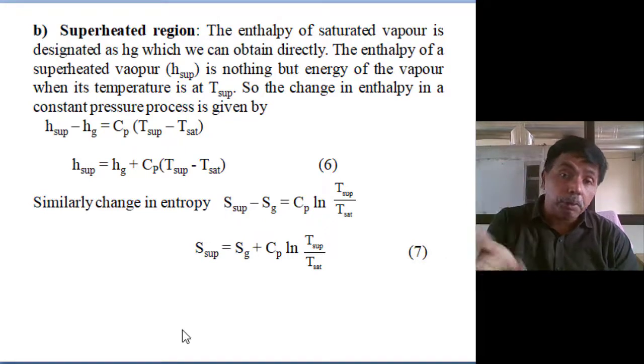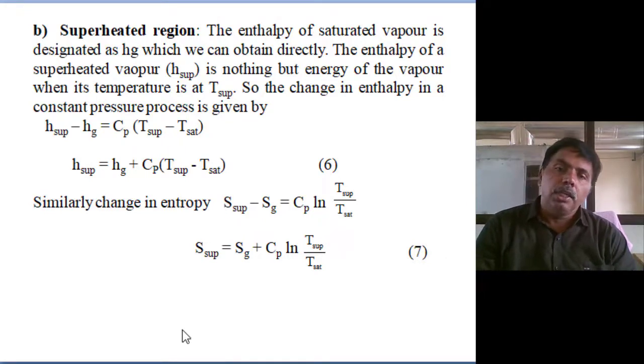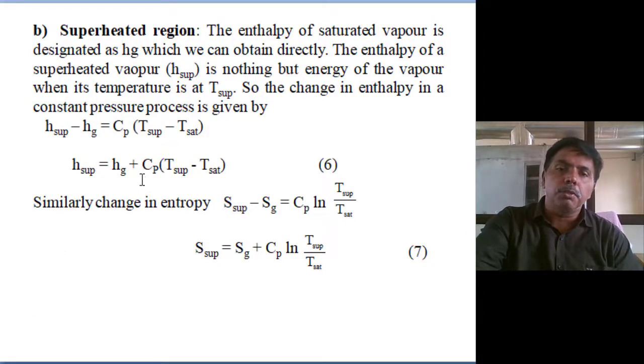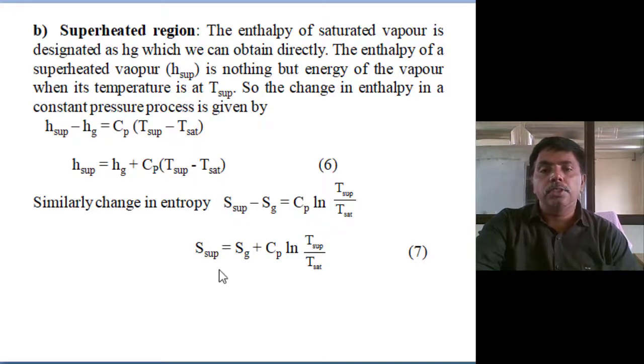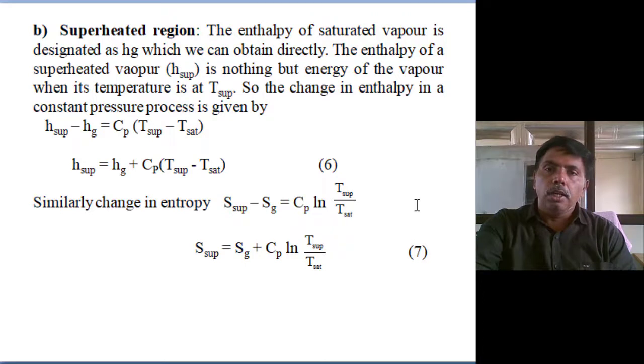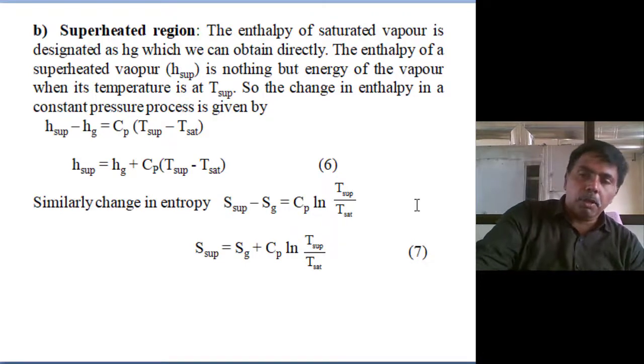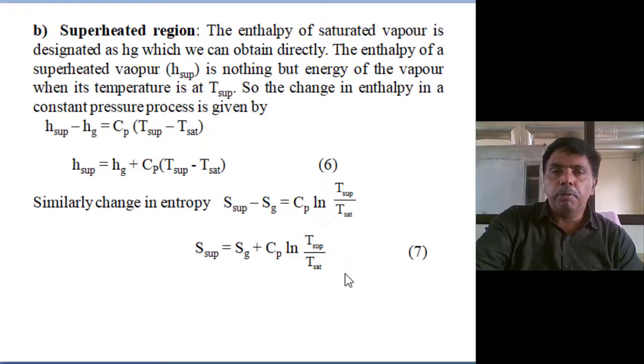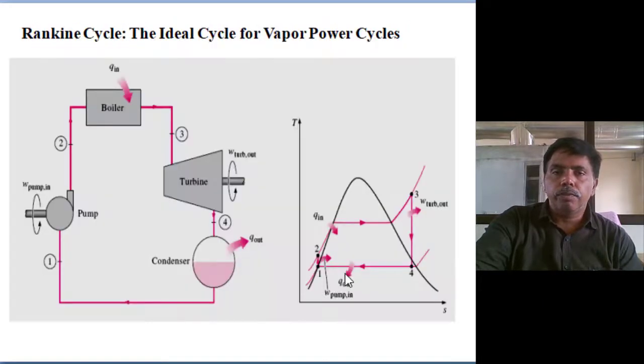In the problem, if they provide the specific heat Cp at that particular temperature, then you can use this equation: H superheat equals Hg plus Cp into (T superheat minus T saturation), or S superheat equals Sg plus Cp into ln of T superheat by T saturation. Generally, I do not recommend this, because the specific heat value is usually not given in the problem. Then, while assuming a specific heat, your calculated values and your efficiency deviate from the real calculations.